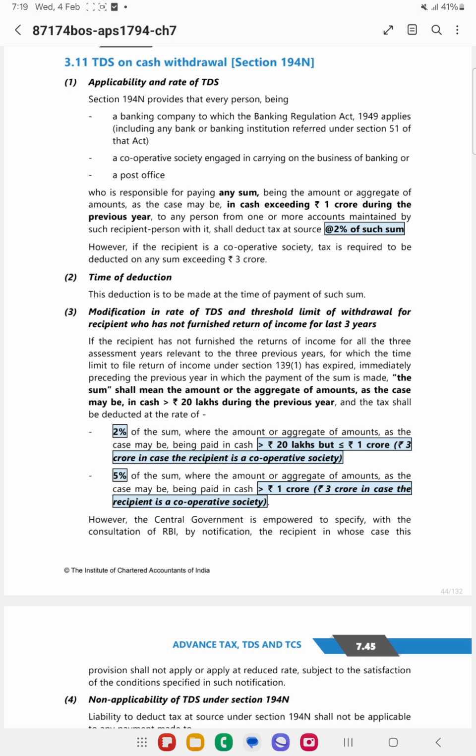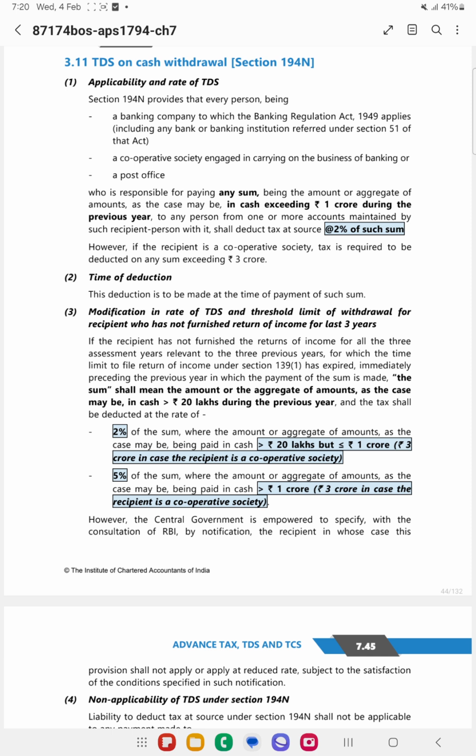So if a person is withdrawing in excess of 1 crore during the previous year, TDS at the rate of 2%. In case of cooperative society, it is 3 crores. So if you are withdrawing in excess of these limits, then TDS will be applicable.